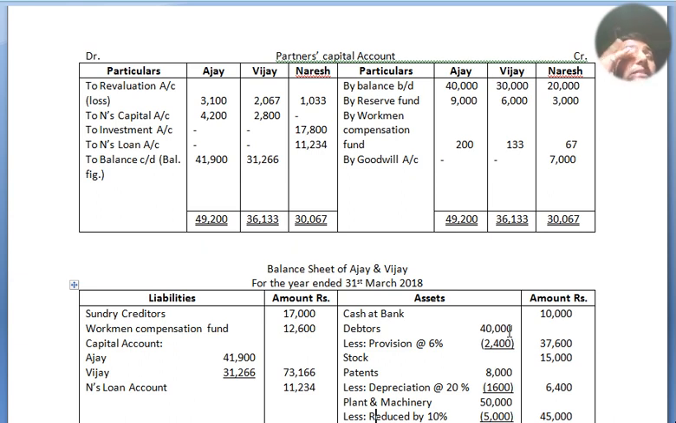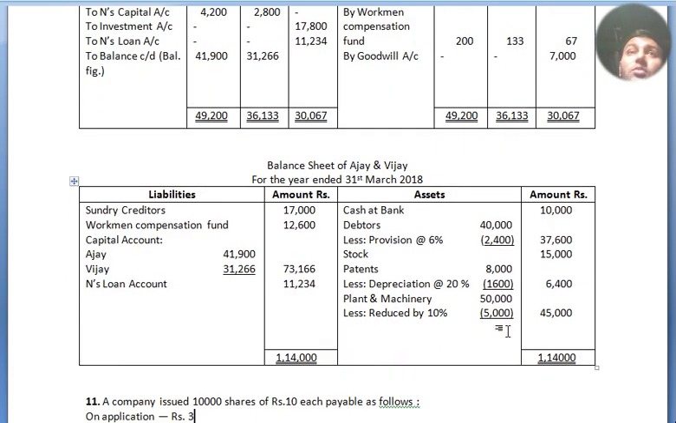Now to balance the capital accounts, the balancing figure for Ajay is 41,900 and for Vijay it is 31,266. Now we move to our balance sheet of Ajay and Vijay. Because Naresh is no longer a partner, no name needs to be mentioned in the new balance sheet. For the year ended 31st March 2018, liabilities amount, assets amount. Now we move to our solution.